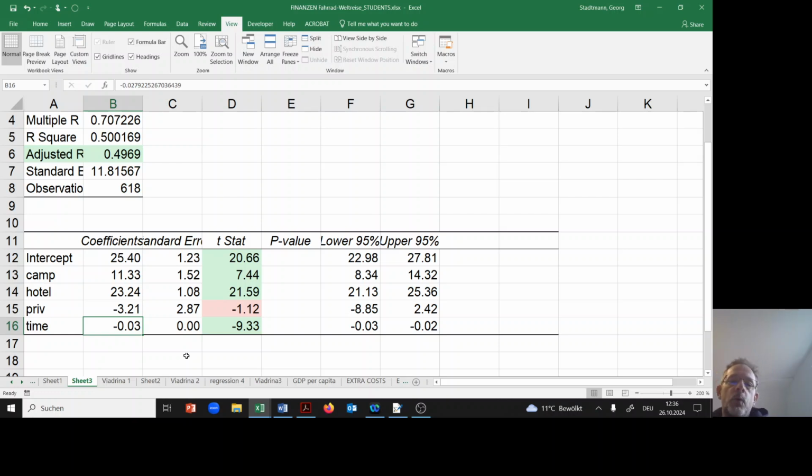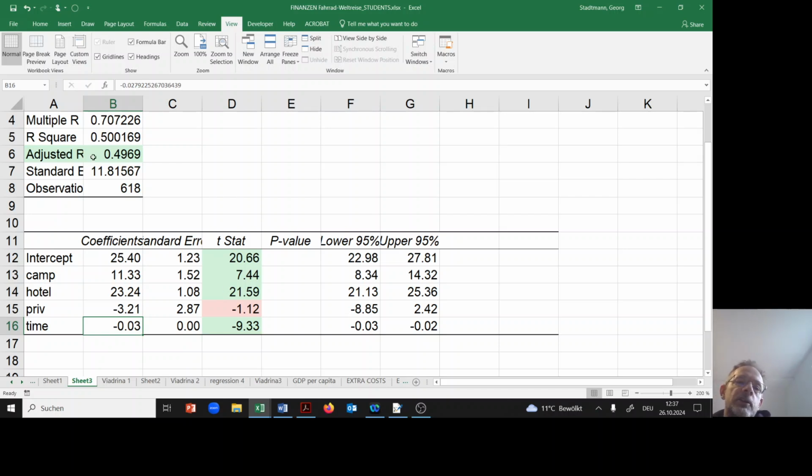And after 100 days, he's always able to save more. Over time, after 100 days, after 3 months, he has learned so much that he can cut down his expenditures by about 3 euros. So there is a small effect with respect to the time trend.